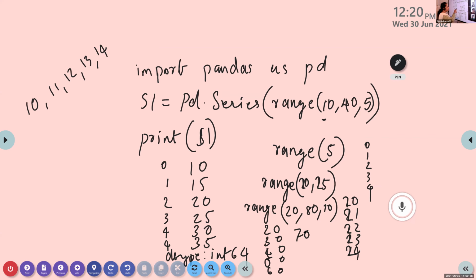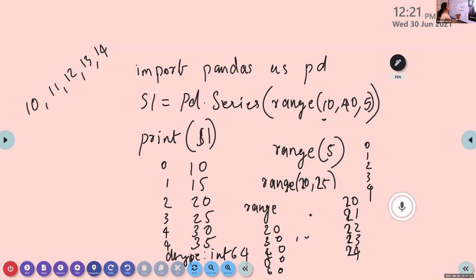Any more explanation or example is needed for this range function? Anyone? Muhammad, yes, ma'am. Is it clear? Yes, ma'am. Okay, Sana, yes, ma'am.